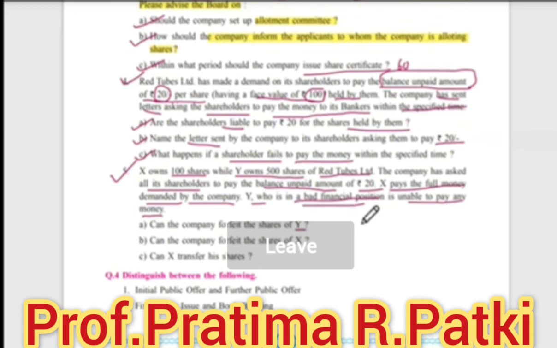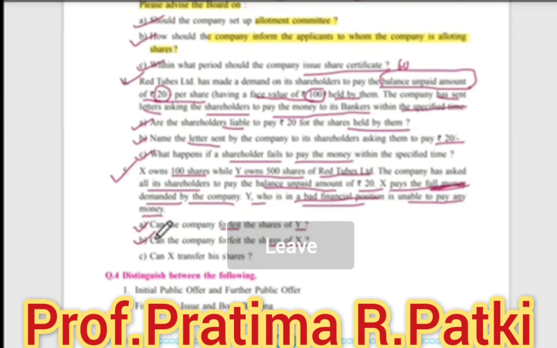Now next, can the company forfeit the shares of X? Red Tubes Limited cannot forfeit the shares of X as he has paid rupees 20 which was demanded by the company. See, he has paid the full money. So his shares cannot be forfeited.